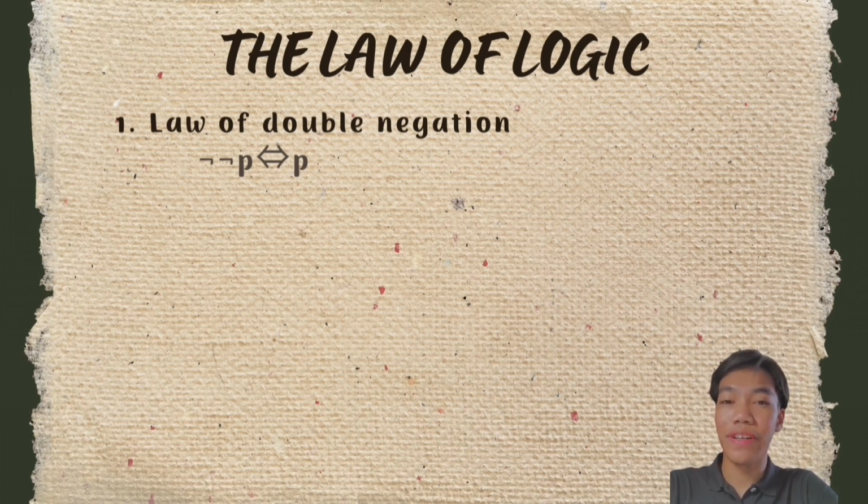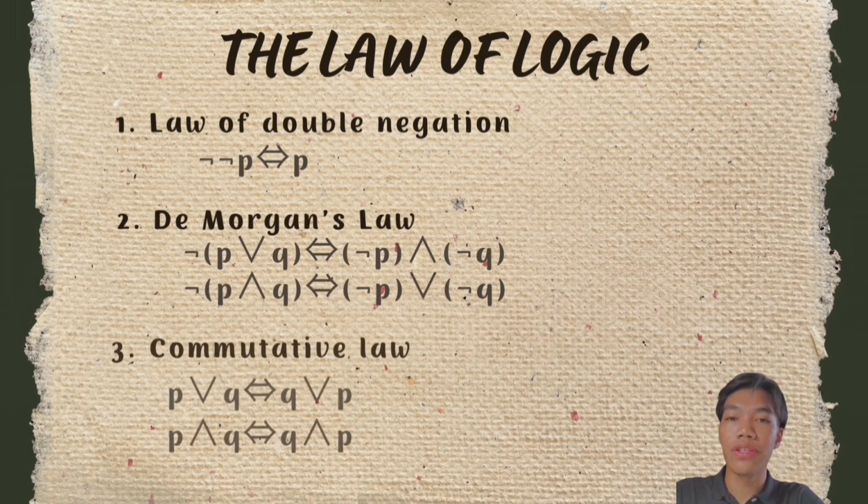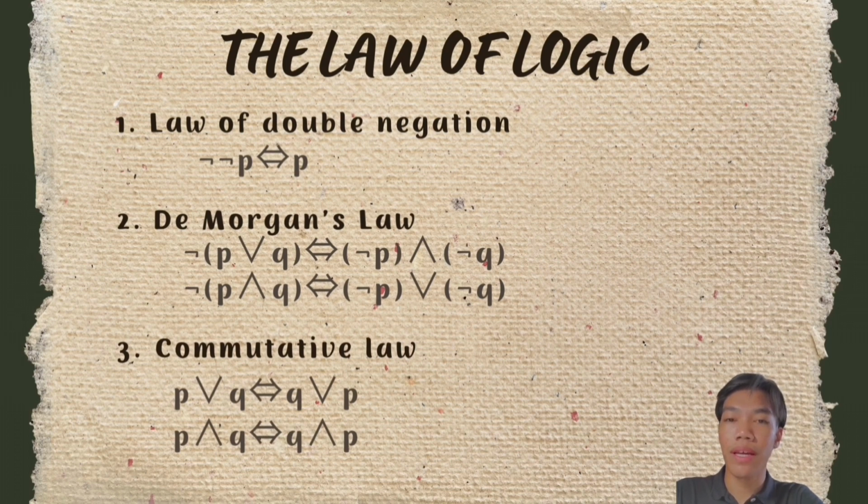First, there is the law of double negation. When we encounter a double negation, we cancel it and it becomes normal. For example, double negation of P will be P. Second, there is De Morgan's law, where the negation will multiply into the bracket and the symbol will change. Third, the commutative law, where we just change the position of the simple statements.